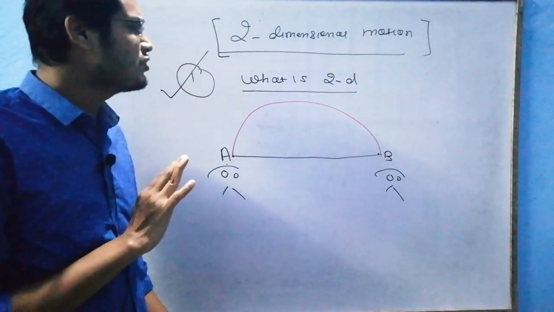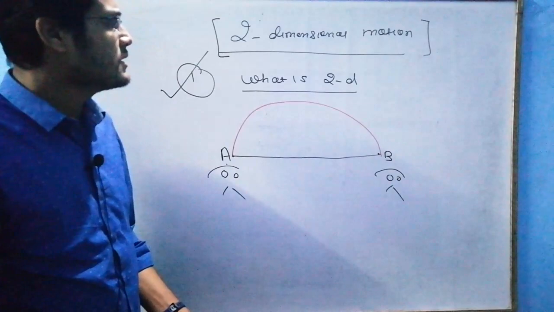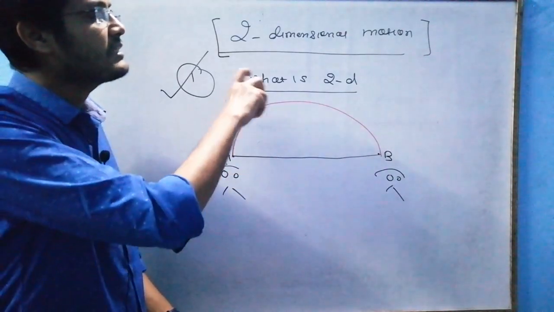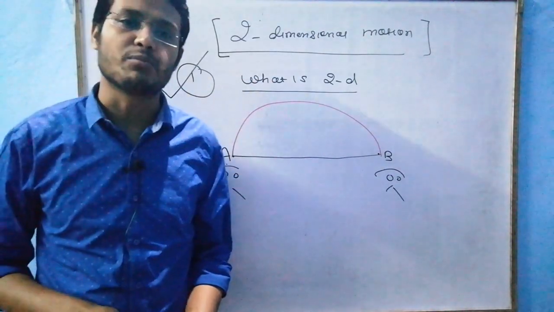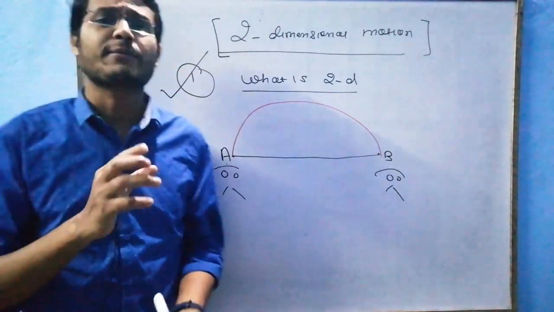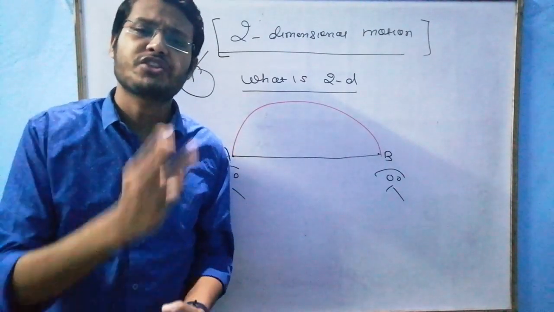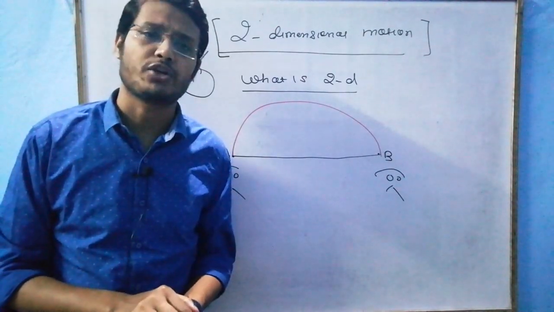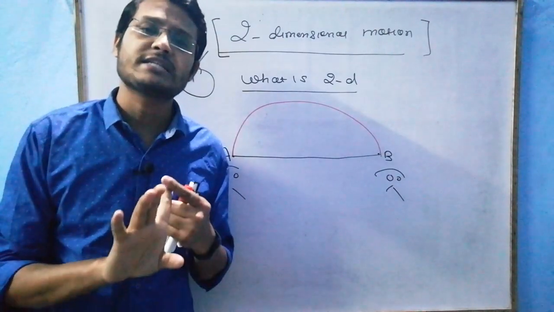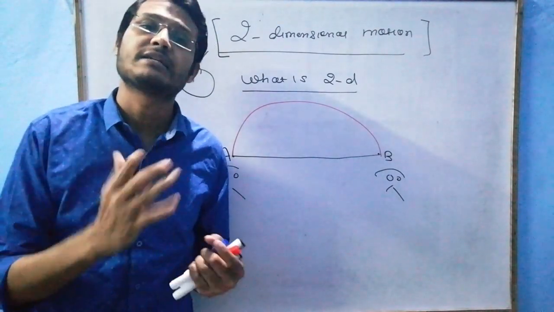Let's not focus on the mathematical point of view. Just see why this is called two-dimensional motion. In rest and motion, three factors play a very important role: first is the observer, second is the frame of reference, and third is time.